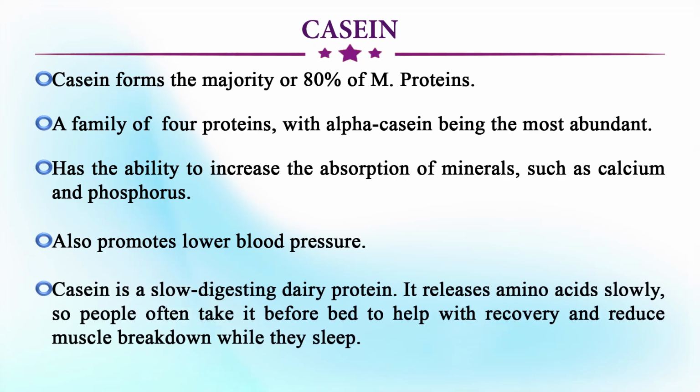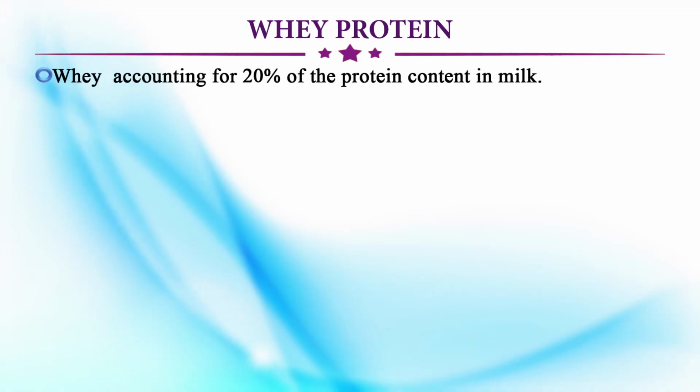Now the other advantage with the casein is it is a slow digesting dairy protein, it releases amino acids slowly, so people often take it before bed to help with the recovery and reduce muscle breakdown while they sleep. That's why in our system also we say when you sleep, take a glass of milk before retiring, right? The next is the whey protein, that is 20%.